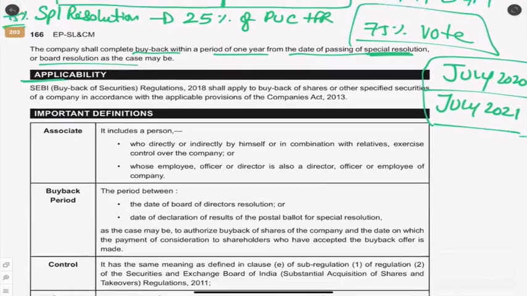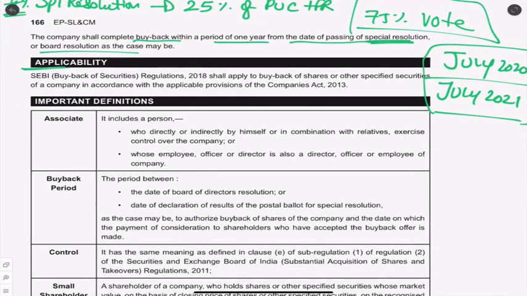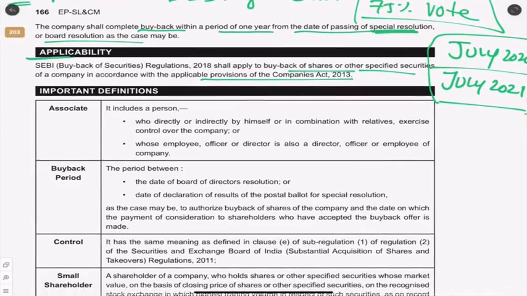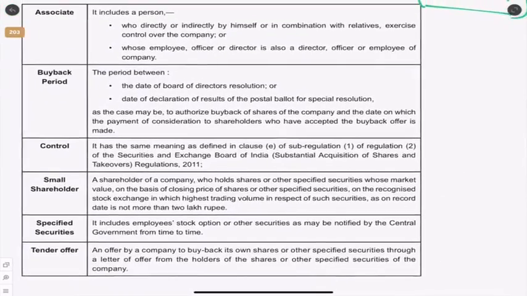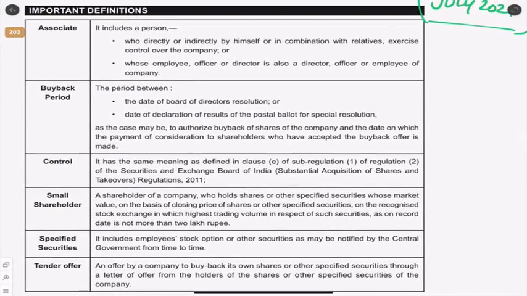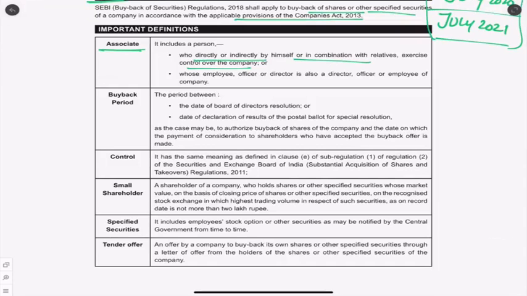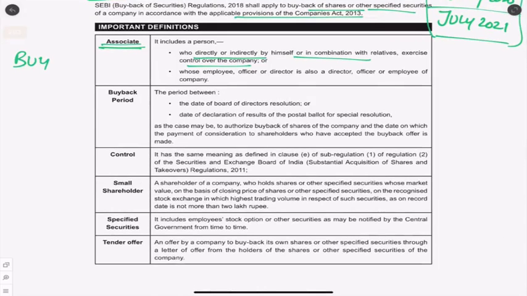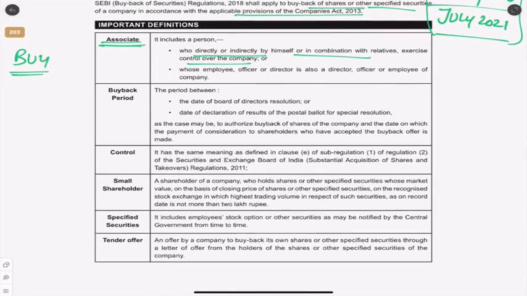Applicability. SEBI buyback regulation shall apply to buyback of shares along with the provisions of the Companies Act 2013. So that is what these regulations are all about. We'll come to the important definitions. Among the important definitions, we first go to associate. When we are doing buyback, we should know these terms.